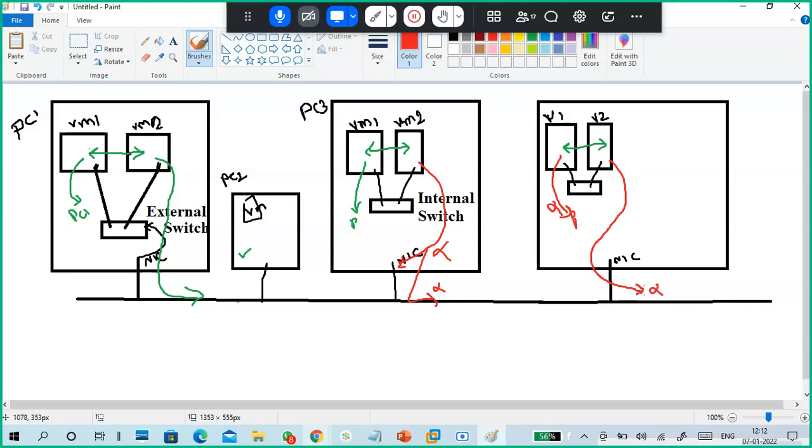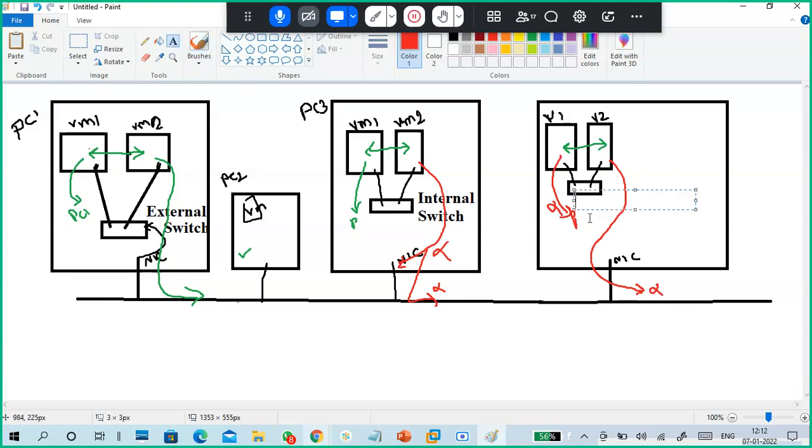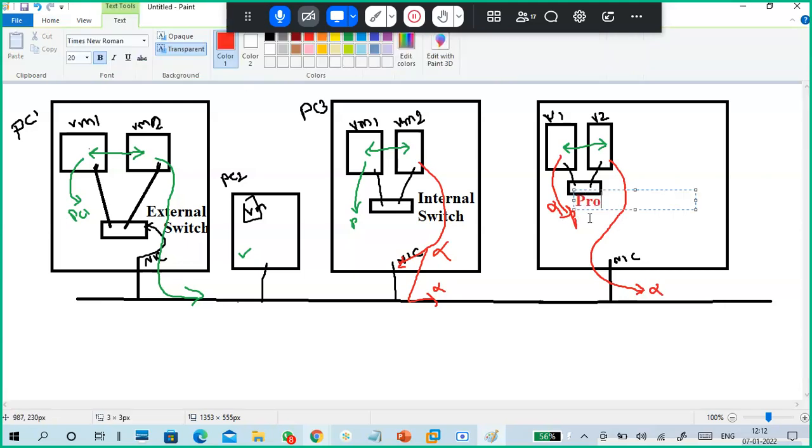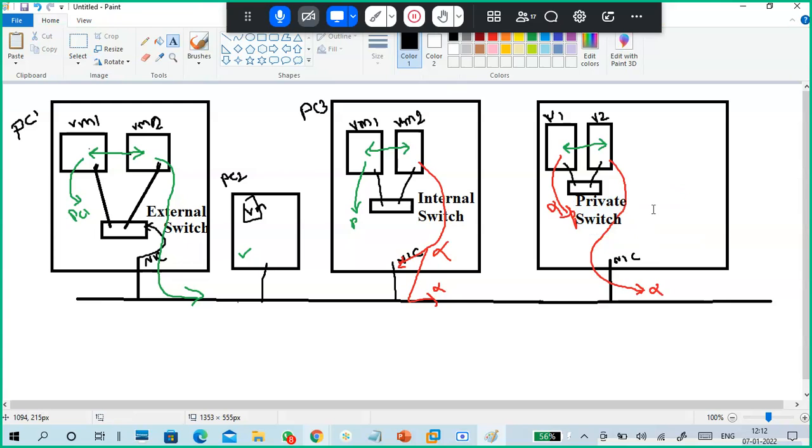It means it is a purely private network. So it is a private switch.